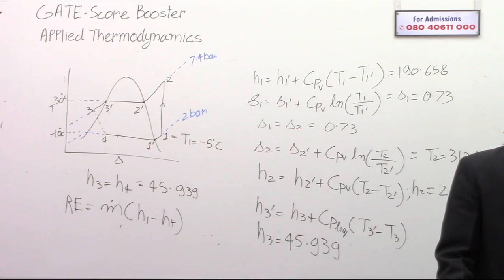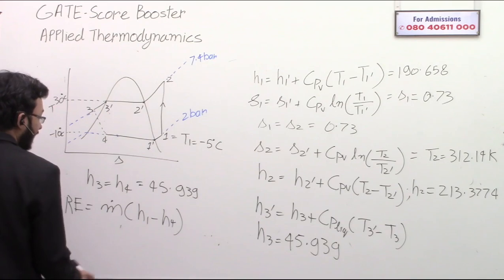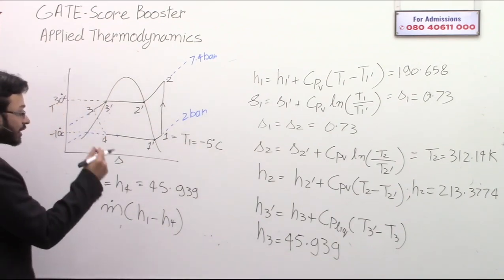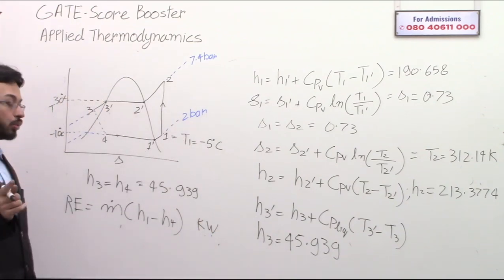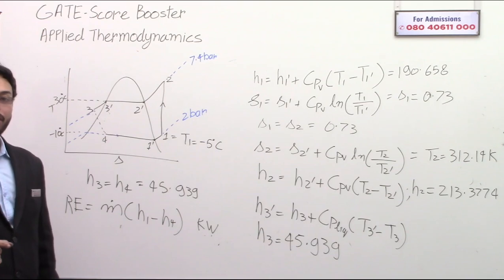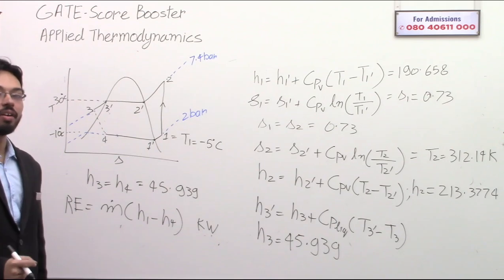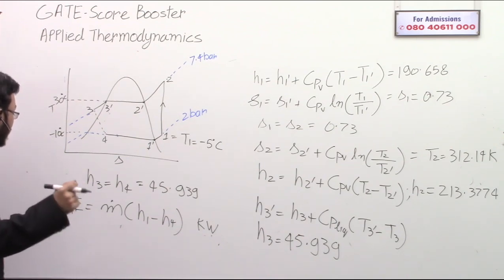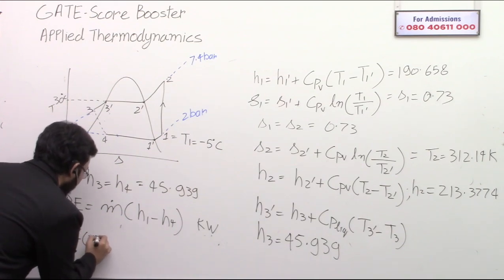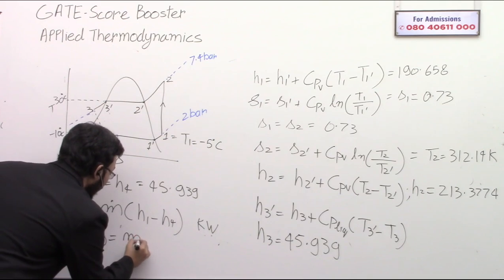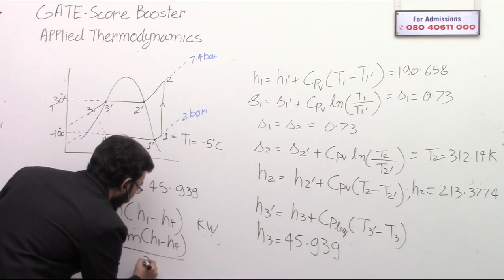Okay, so as I was saying, the mass flow rate is 1.2 kg per second, that is given in the question. Don't forget that. So this is the refrigeration effect, but the unit will be in kilowatt. You are not asked to give your answer in kilowatt. What you have to do is give your answer in ton of refrigeration. And refrigeration effect in TR, that is ton of refrigeration, is equal to H1 minus H4 divided by 3.5.